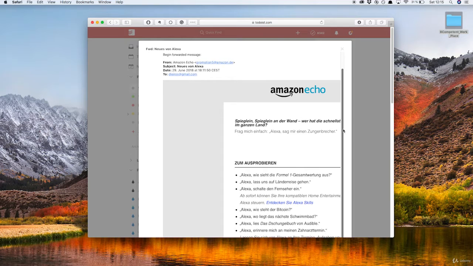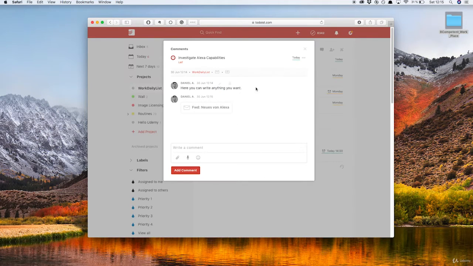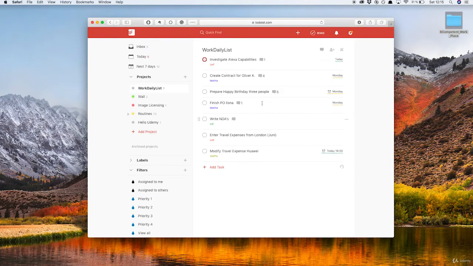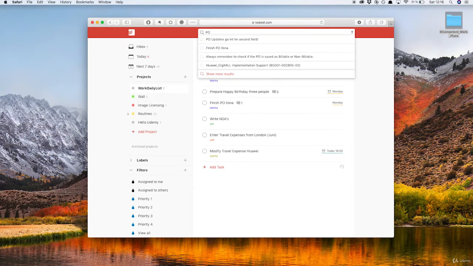How amazing is that? Now, there's a really good thing also about this application, and it is the fact that when you go to Quick Find, right, to look at your tasks, let's suppose that we go, I don't know, let's search for anything.